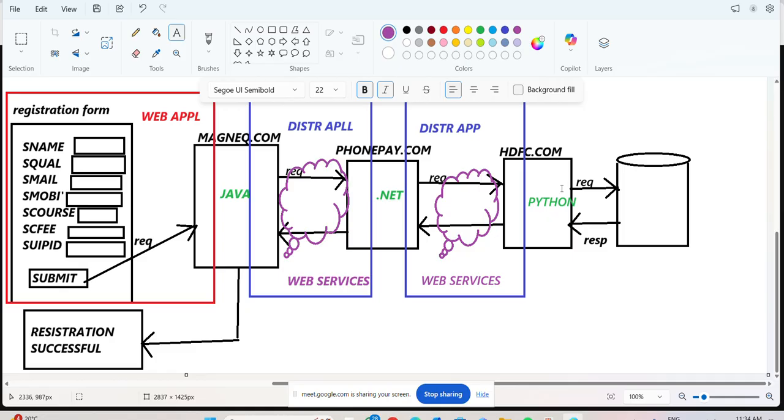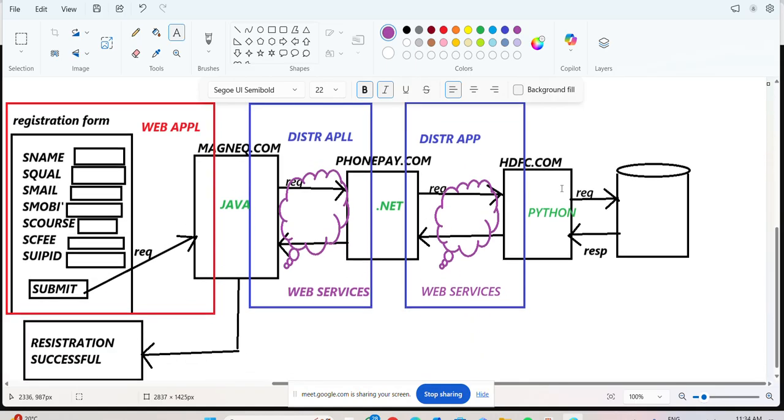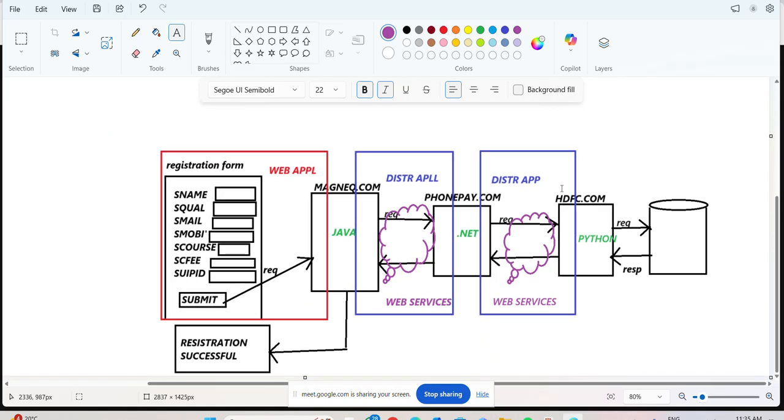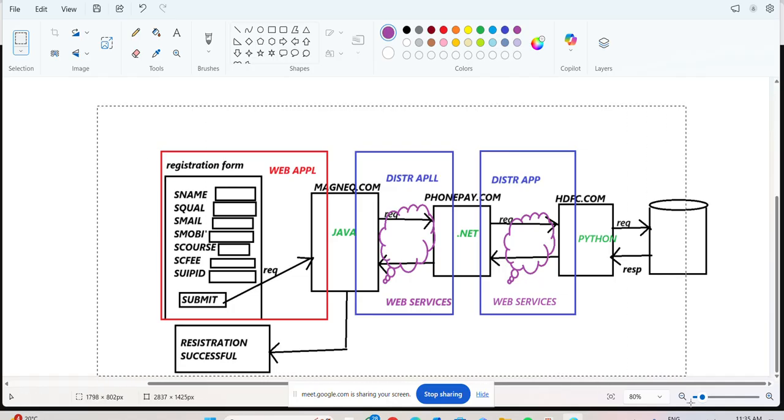Now in this case observe very clearly, what is the web application? The registration form under MagnaQ is a web application. MagnaQ and PhonePe is a distributed application. .NET and Python is a distributed application. Next, the total combination of the web application and distributed application is nothing but an enterprise application. Okay, clear what I am saying here? The combination of both web application and distributed application is nothing but what, sir? Enterprise application. Now at least you get some idea about what is a web application, what is a distributed application, and what is an enterprise application.